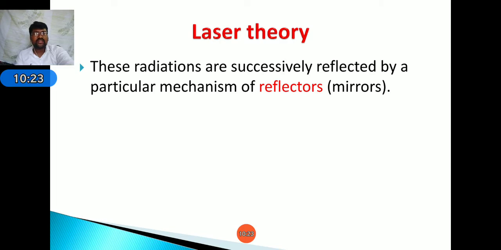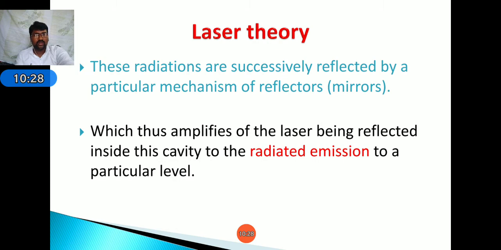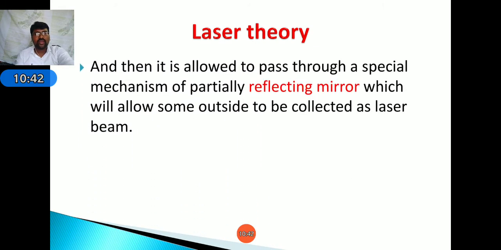Next, these radiations are successfully reflected by particular mechanisms called reflectors. This amplifies the laser, being reflected inside the cavity, of the radiated emission to a particular level. Then it is allowed to pass through a special mechanism, that is a partially reflected mirror, which allows some of it outside to be collected as a beam. The laser medium consists of two mirrors, that is, a 100% reflecting mirror and a partially reflecting mirror.